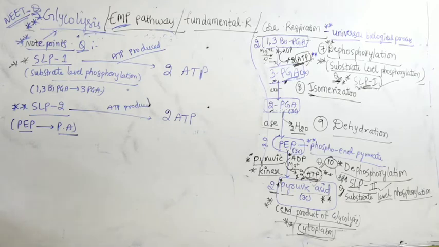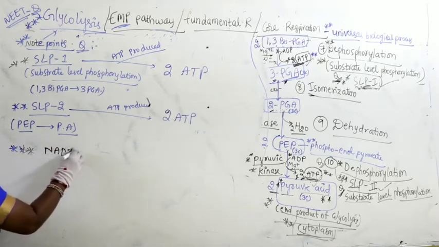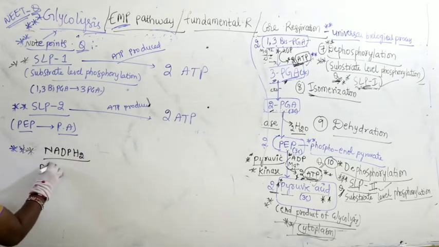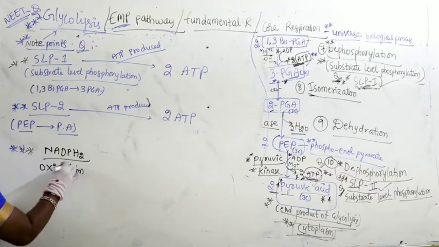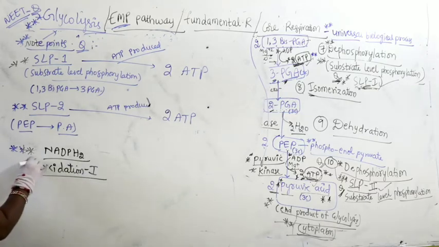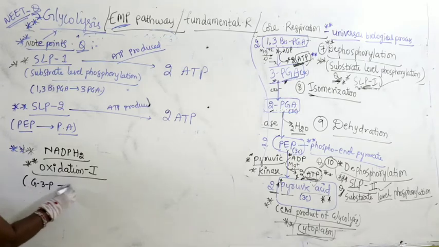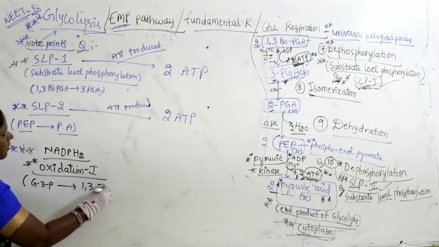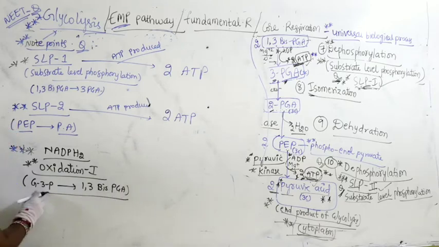Next, very importantly, we take the energy coming from NADPH2. This is called oxidation 1. Very, very important step. Oxidation 1 step happens from where to where? The conversion is from G3P to 1,3-bisphosphoglyceric acid.